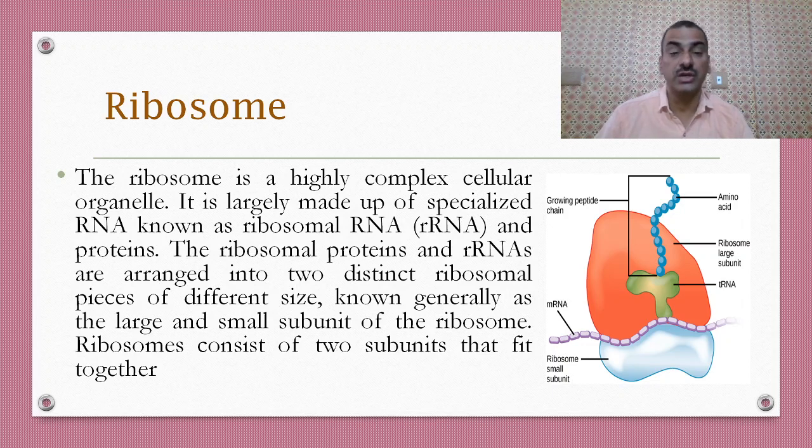Ribosomes. The next organelle is the ribosome. The ribosome is a highly complex cellular organelle. It is largely made up of specialized RNA known as ribosomal RNA or rRNA, and protein. The ribosomal proteins and rRNA are arranged in two distinct ribosomal pieces of different size known as the large and small subunits of ribosomes. This is the large subunit and this is the small subunit. Ribosome consists of two subunits that fit together.